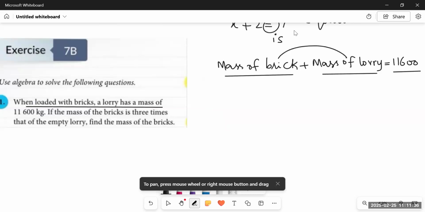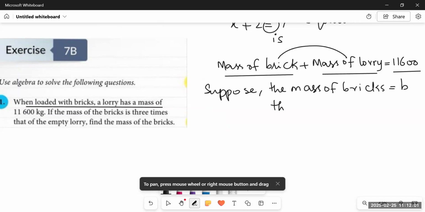Now, to solve these types of equations, we need to figure out how to find the values of the variables. In this case, we will suppose, since we don't know the mass of bricks, the mass of bricks as B. The values that are unknown, we suppose them with variables. And the mass of the lorry is L. So my equation would turn B plus L equals 11,600. This would be my first equation.